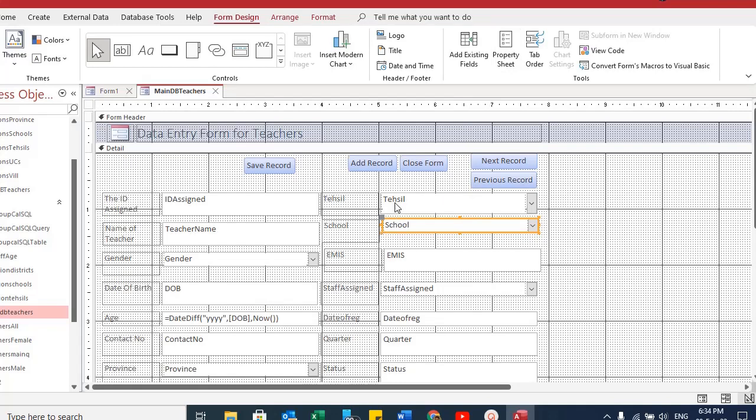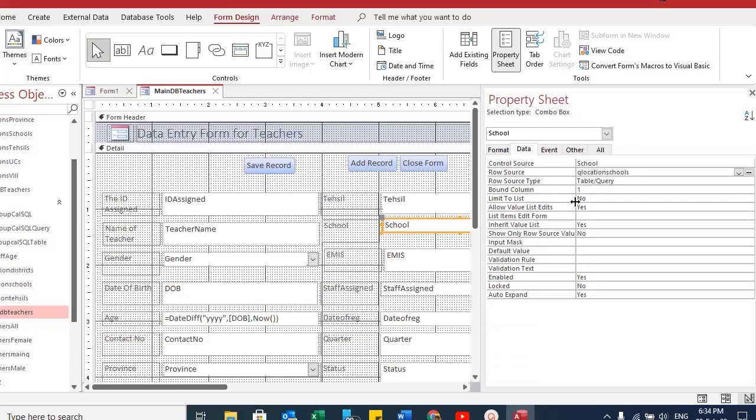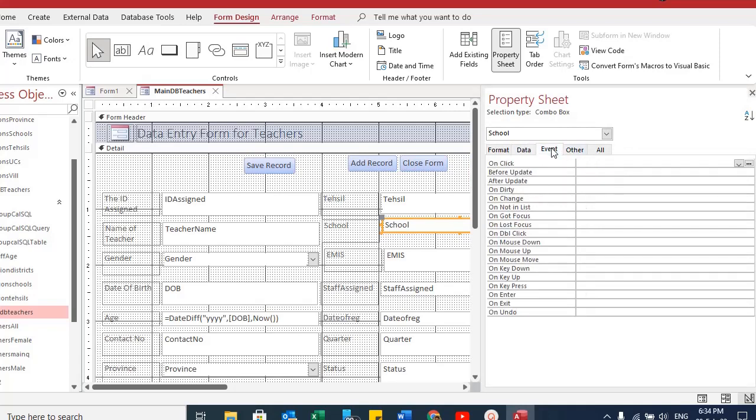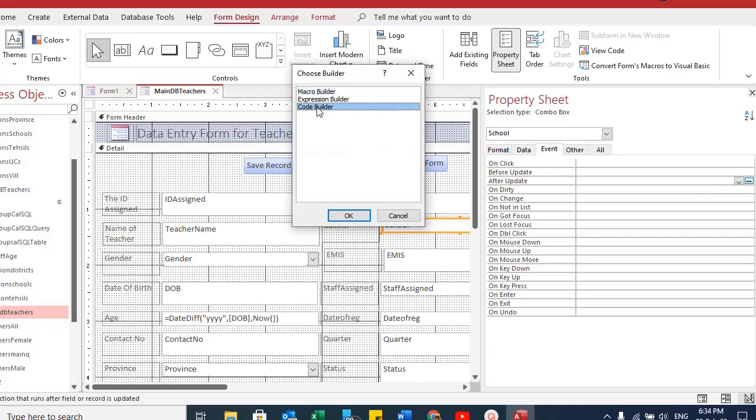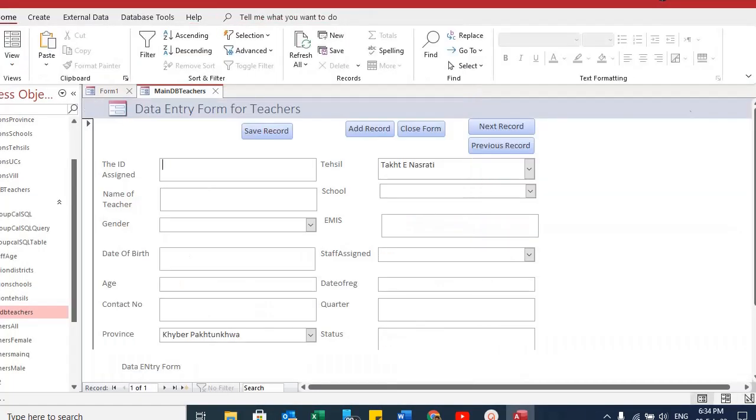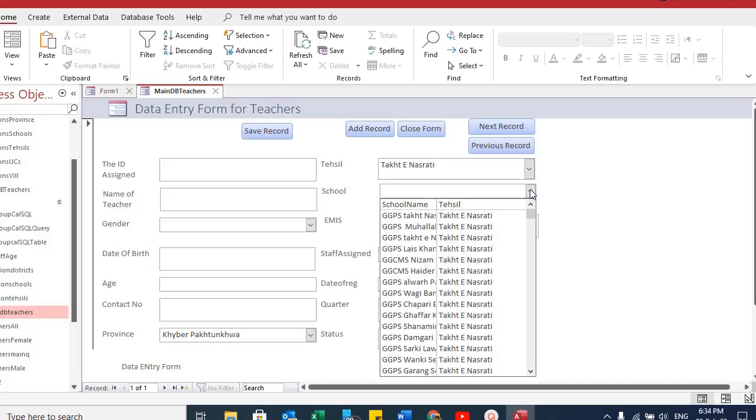So on the tehsil one we did that. Now on the school one also we need to do that. So we will come here, event, after update, go to code builder. Now go. Let's see. Here I have a tehsil selected. So let's see the school name. Only those schools are available here.